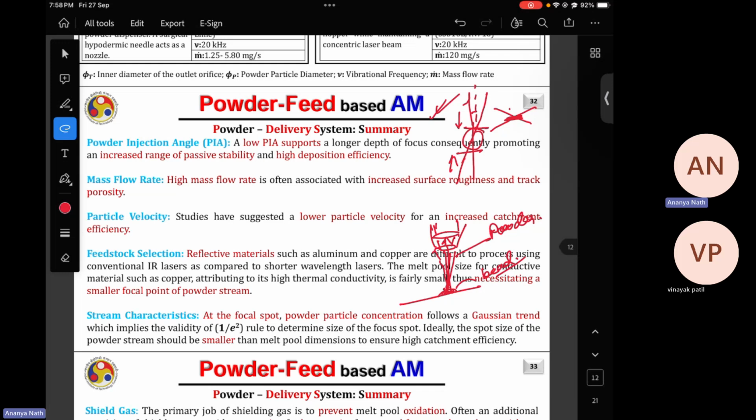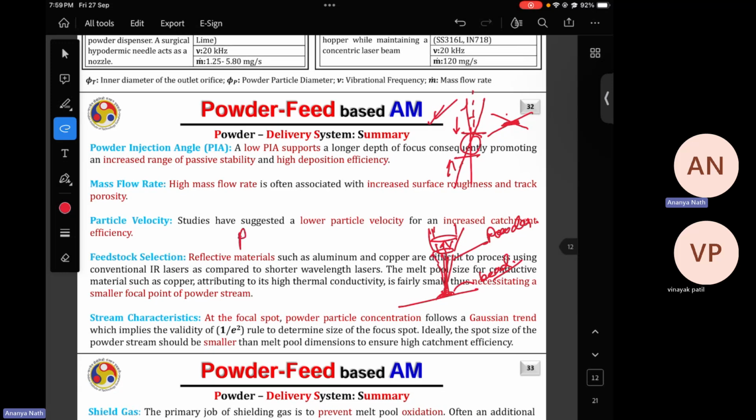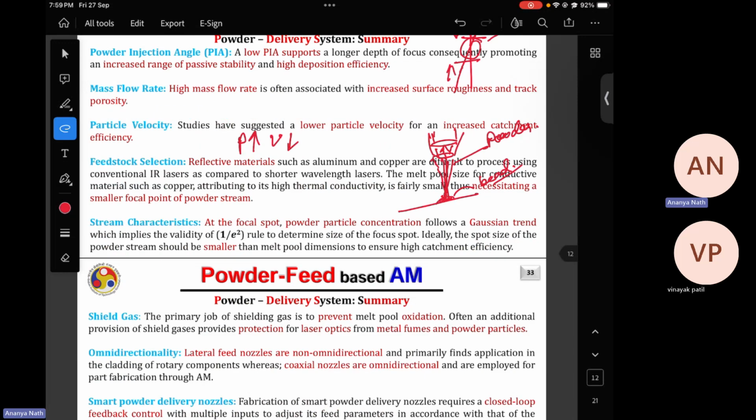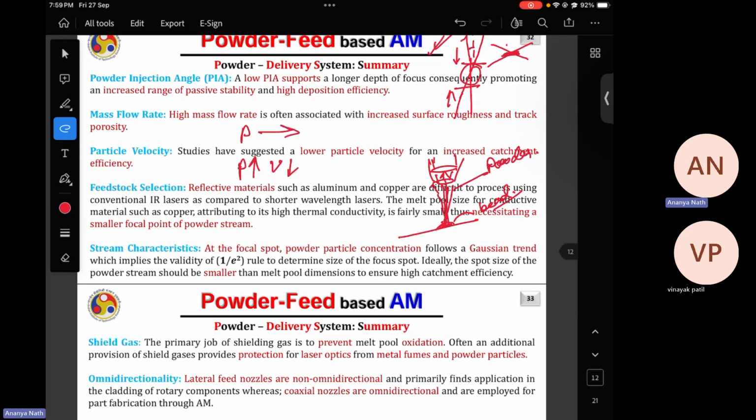If you are increasing the energy density, it means you are increasing the laser power or you are decreasing the scan speed. Now, these both things have different effects on the melt pool. For example, the laser power increases the instantaneous temperature of the melt pool, and the scan speed increases the depth of the melt pool.